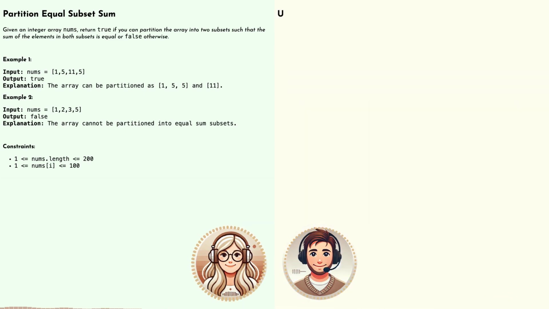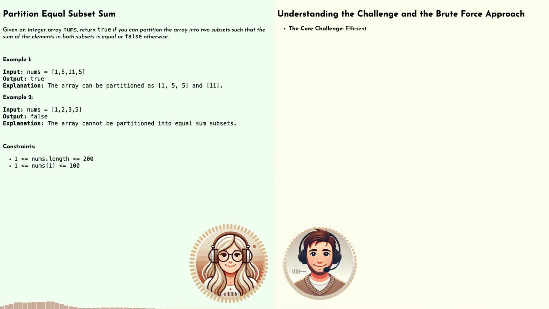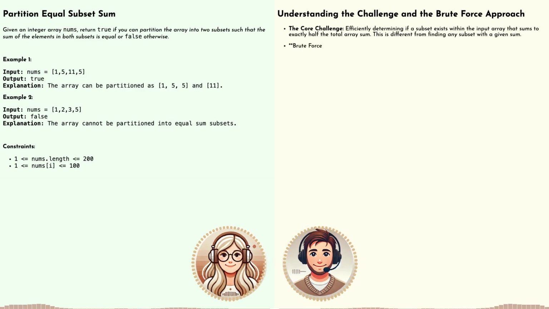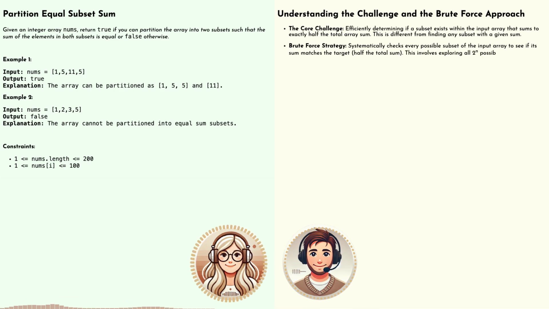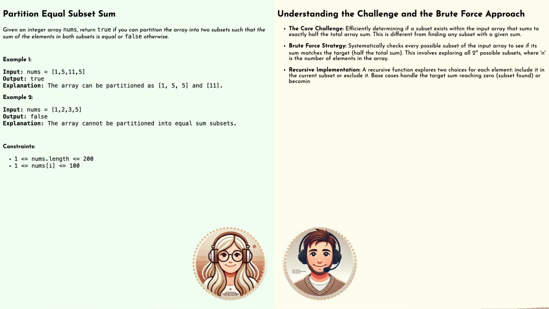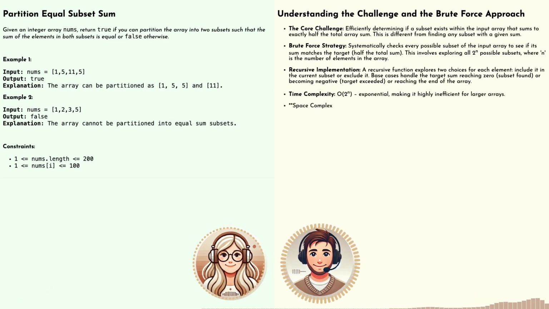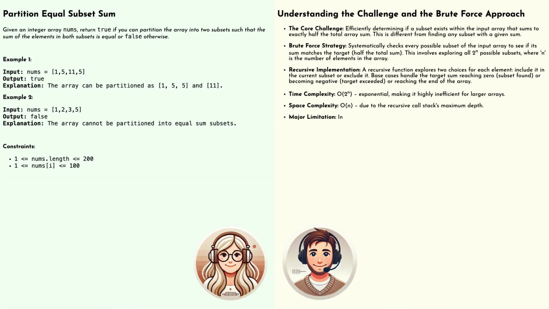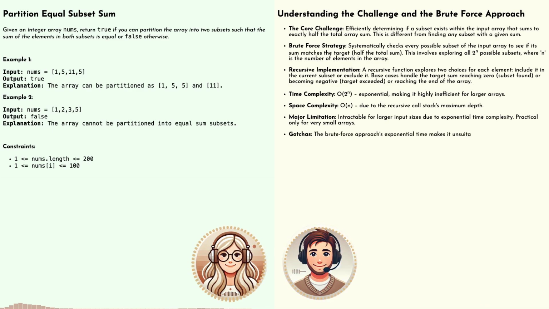So, what's the challenge? Imagine you have an array of integers, like, let's say, [1, 5, 11, 5]. The question is, can you divide this array into two subsets where the numbers in each group add up to the same total? In this case, it seems pretty straightforward. You could group the 1, the 5, and the 5, which adds up to 11, and then have the 11 on its own, also summing to 11.